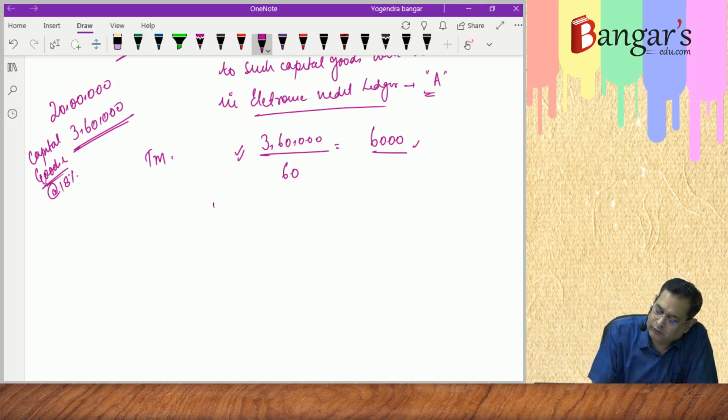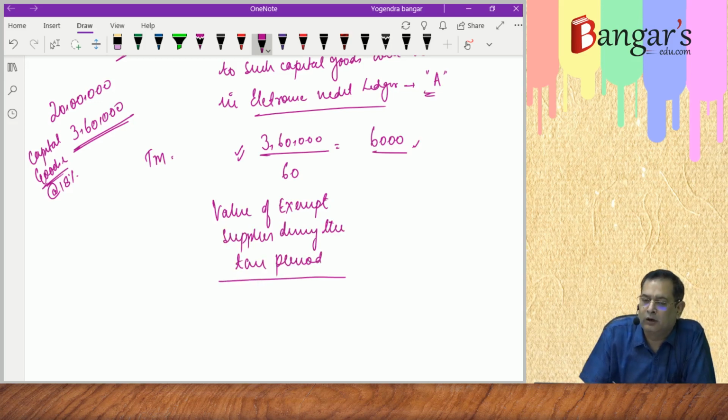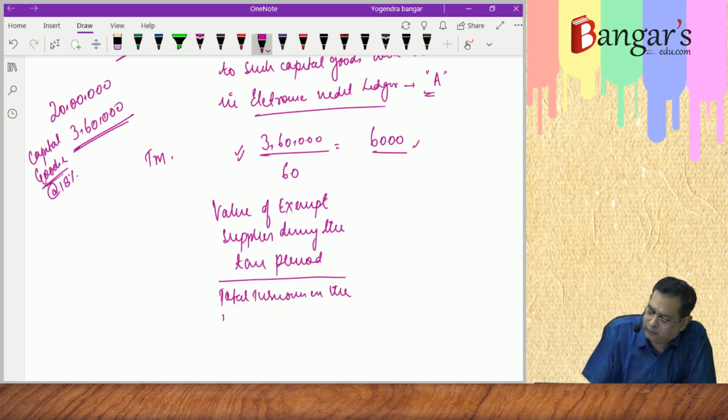The reversal amount will be the value of exempt supplies during the tax period upon total turnover in the state or union territory in the tax period.